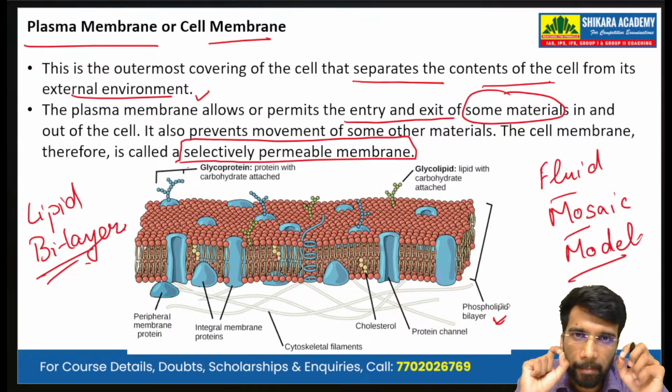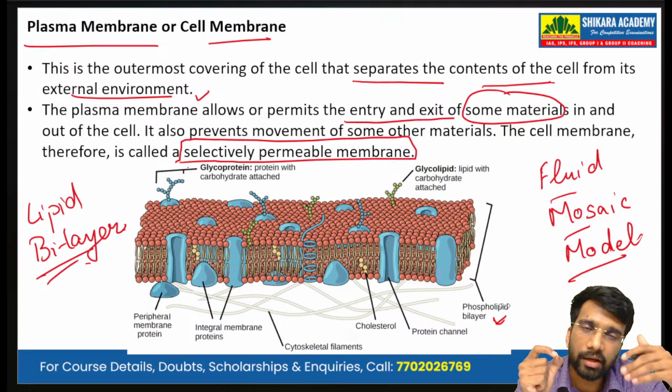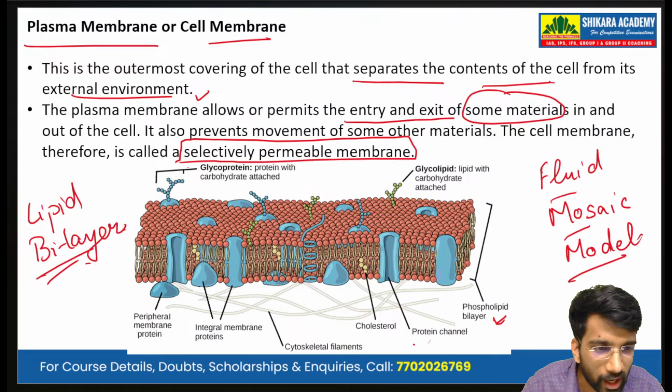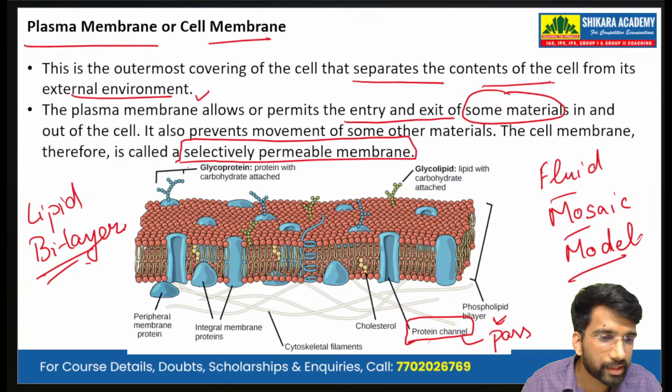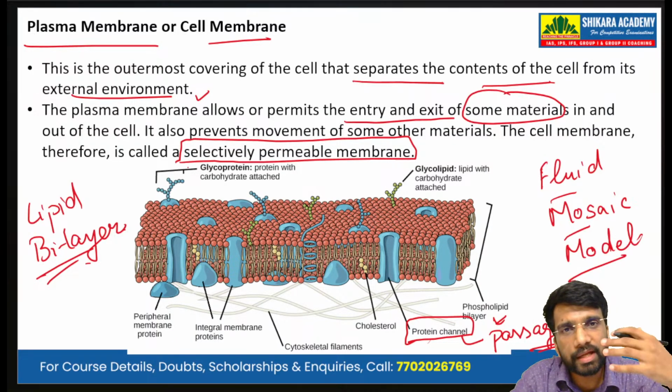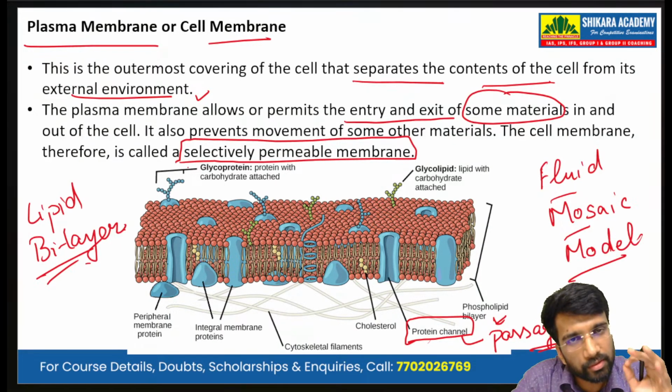Also, there are certain membrane proteins, integral proteins, channel proteins that give the structure, and the protein channels allow the passage of substances in and out of the membrane.